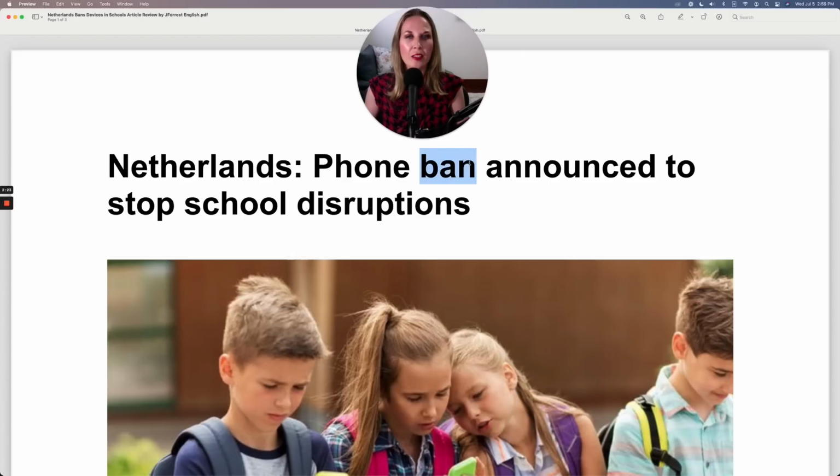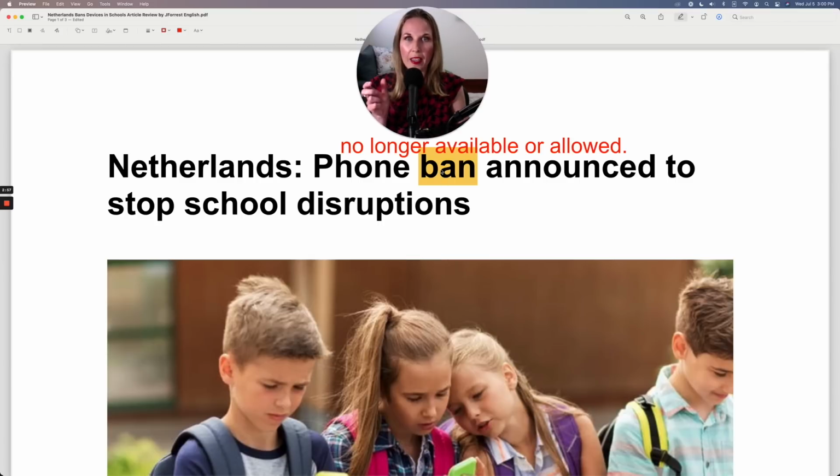A ban. What does this mean? When you ban something, it means that it is no longer available or allowed. Here, the word ban is not the verb of the sentence. It's being used as the subject, the phone ban. So it's a noun. The verb in the sentence is announce, in the past simple. So you can use ban as a noun or as a verb.